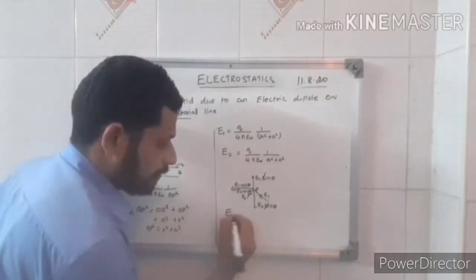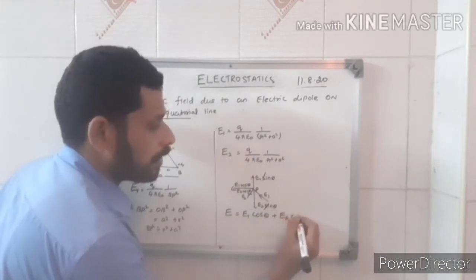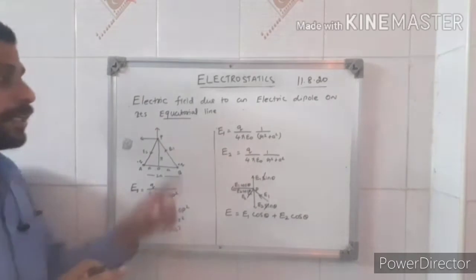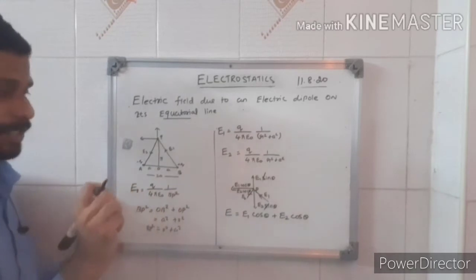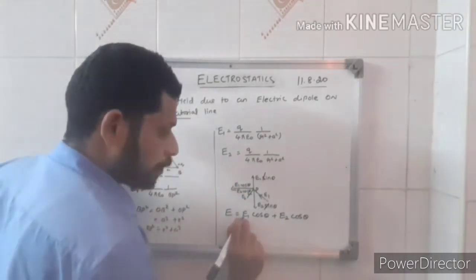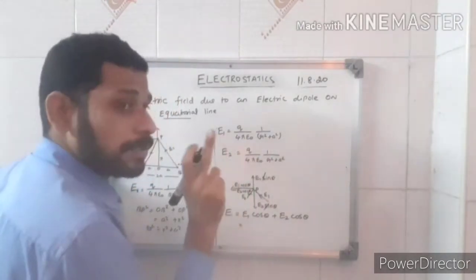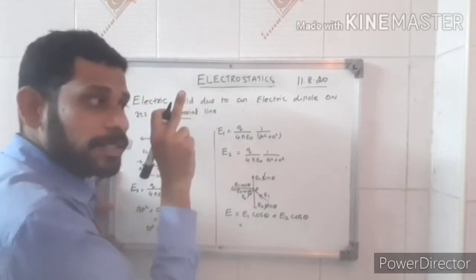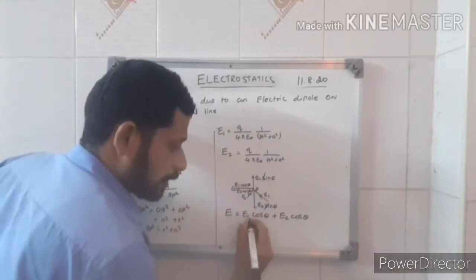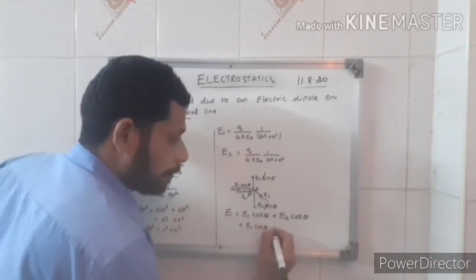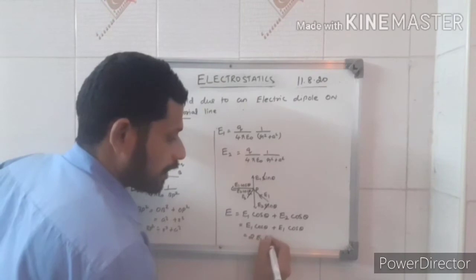So the total electric field will be equal to E1 cos theta plus E2 cos theta. You can take either E1 or E2. No need to consider the negative charge here. E1 and E2 are both equal in magnitude. Remember, you have to consider the magnitude, not the charge. So E1 cos theta plus E1 cos theta, I can write 2E1 cos theta.